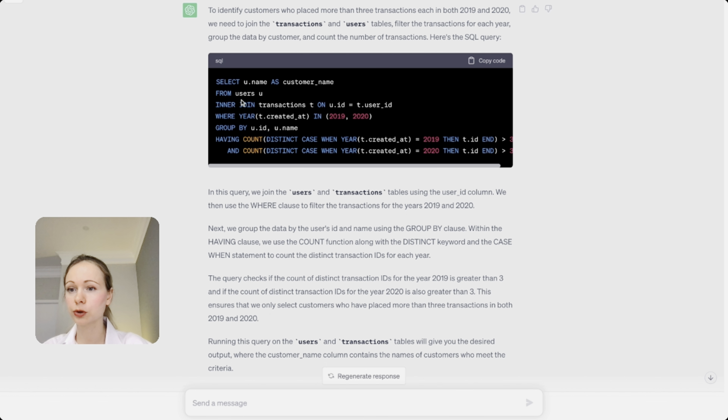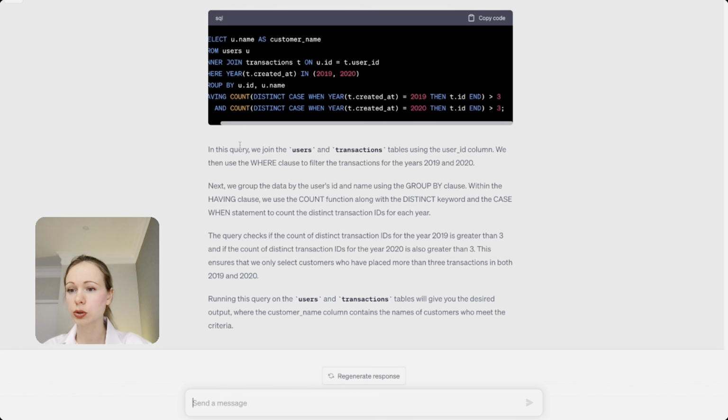Select name from users, joining with transactions, where we are extracting the year from the created at column in the list 2019-2020, grouping by, and adding our constraints like having count. So here you can read in detail what's happening under the hood. And the last one, task 3.